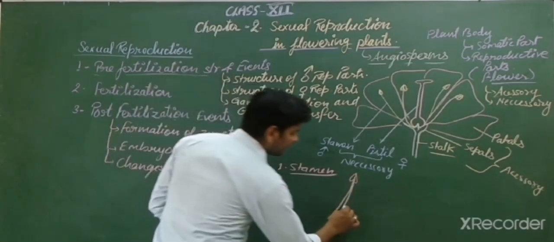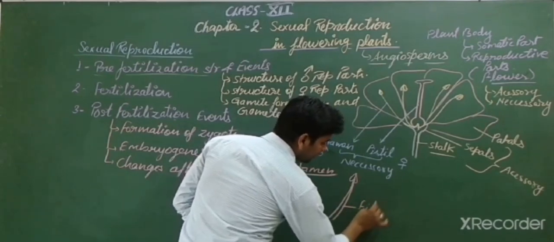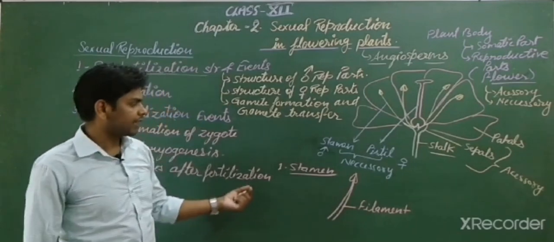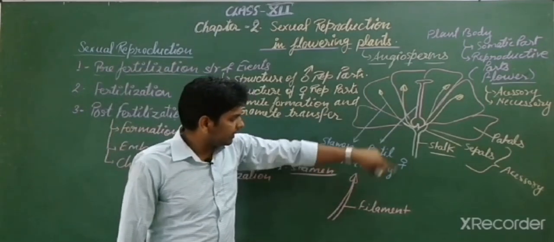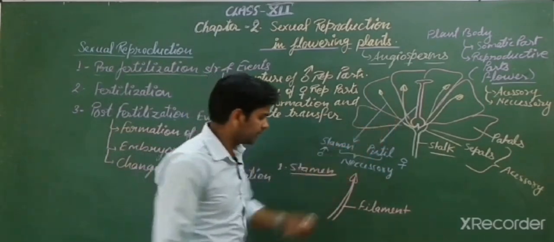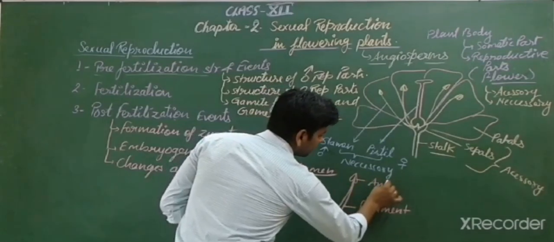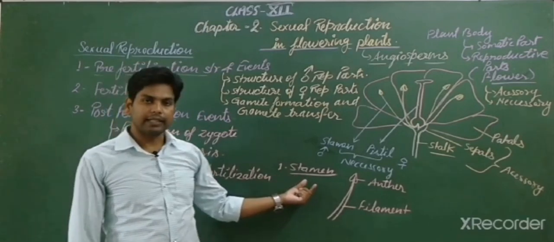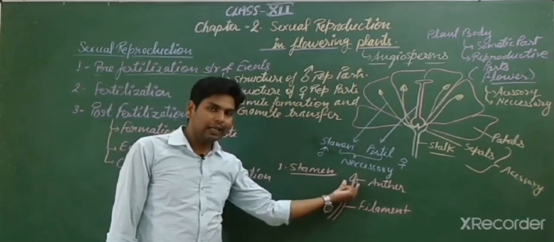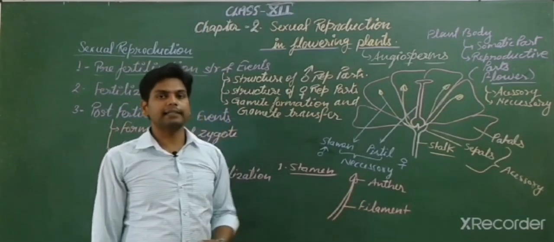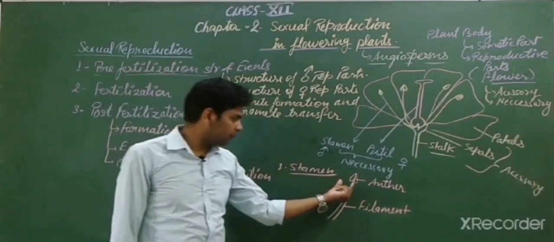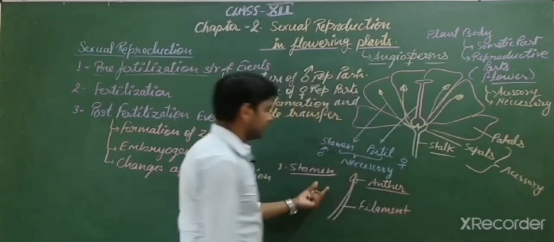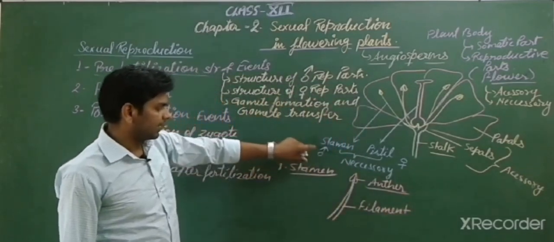Here this is the filament, by which it is attached to the flower or thalamus. Next one is the anther. What is the anther? The anther is the topmost region of the stamen. It is the swollen, lobed part in which pollen grains, or microspores, are formed. So this is the anther, this is the filament, and this is the stamen.